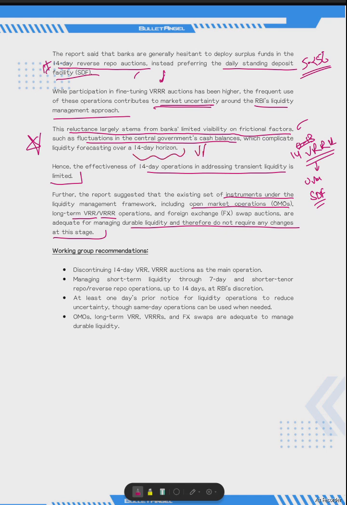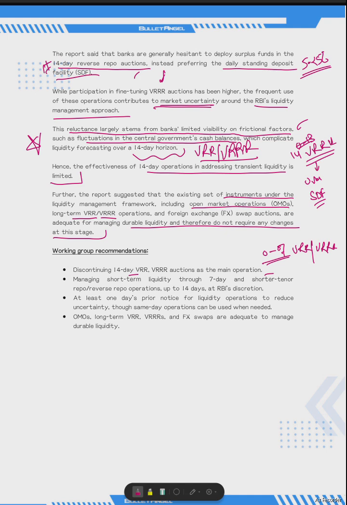That is why this 14 days horizon timeline for the VRR should be discontinued, or not be discontinued, but may be used on a selective basis at the discretion of RBI, because of these frictional factors. So the final recommendations are to discontinue it or use it at the discretion, or some shorter term, say up to 0 to 7 days, some shorter term VRR can be used.